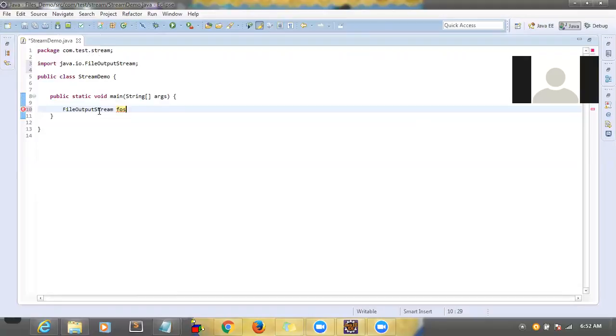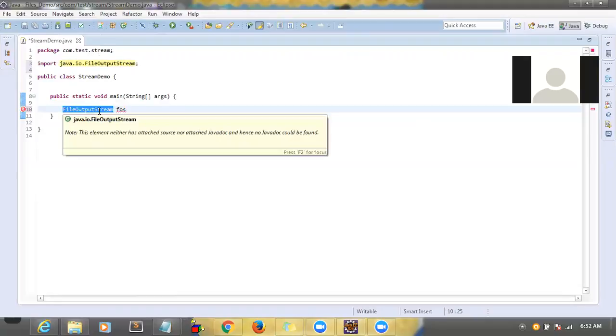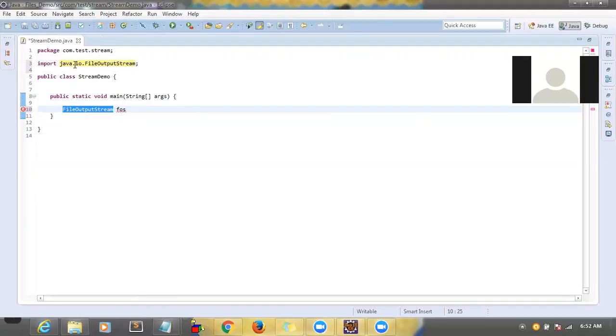This is a class, and we have to import FileOutputStream, which is available under the package java.io. So create an object for this one: new FileOutputStream.